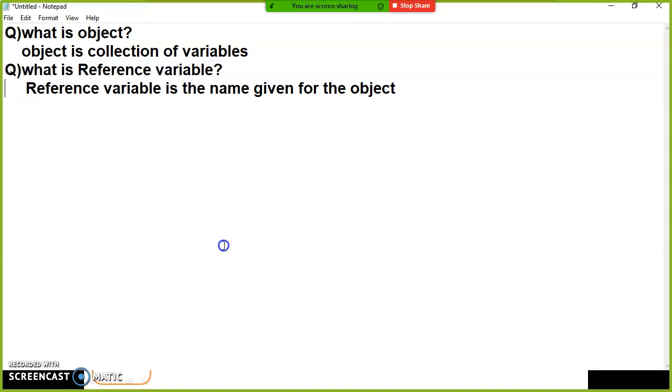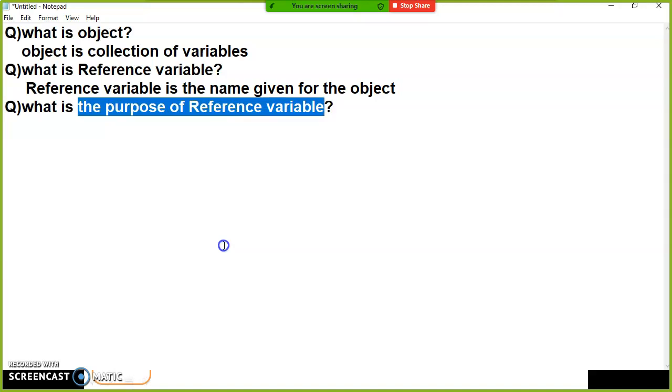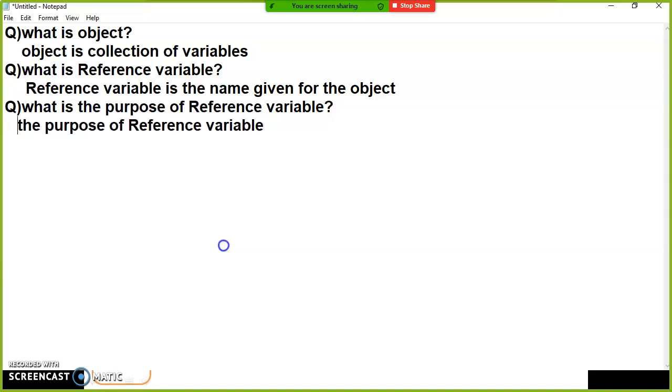Simply here I will try to write: what is the purpose of a reference variable? Simply you can tell the purpose of a reference variable is to identify the object.